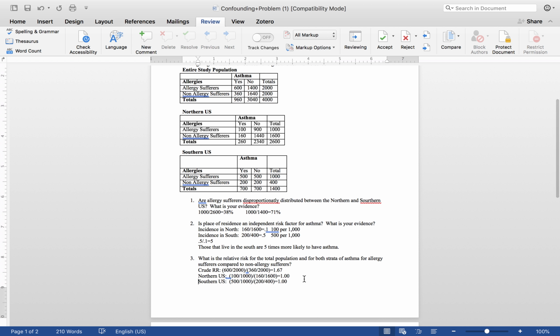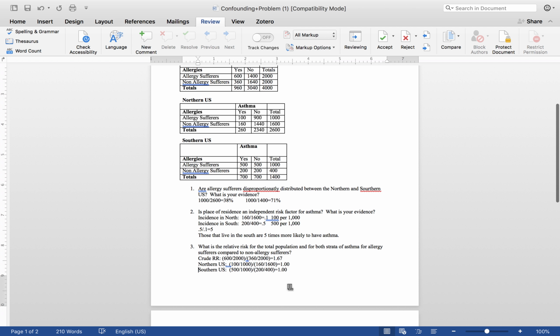So we determined that if we just look at allergies and asthma without controlling for place of residence, we see there is an association between allergies and asthma. But as we start to break that down by place of residence, we determine that the relationship between allergies and asthma is being confounded by the place of residence. So really this association that we see, this 1.67, is really being explained by where they live rather than the risk that allergies have toward asthma.